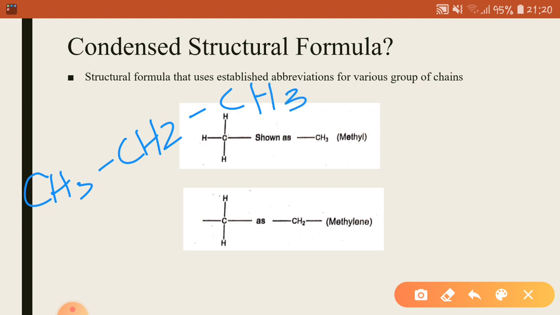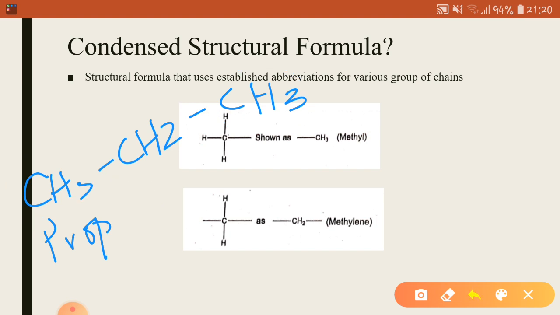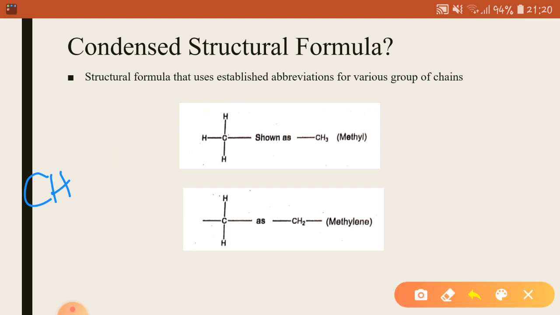This propane has two kinds of groups, CH3 and CH2. Let me write it another way, in a condensed form. Let's suppose we have propane. In propane, we have 3 carbon atoms.